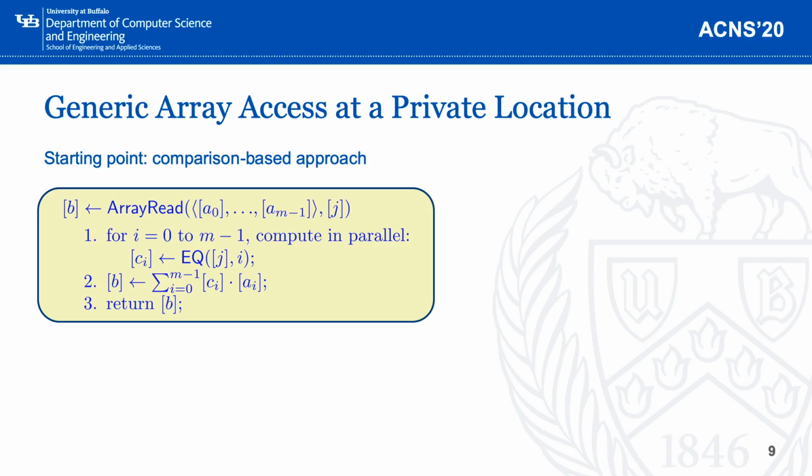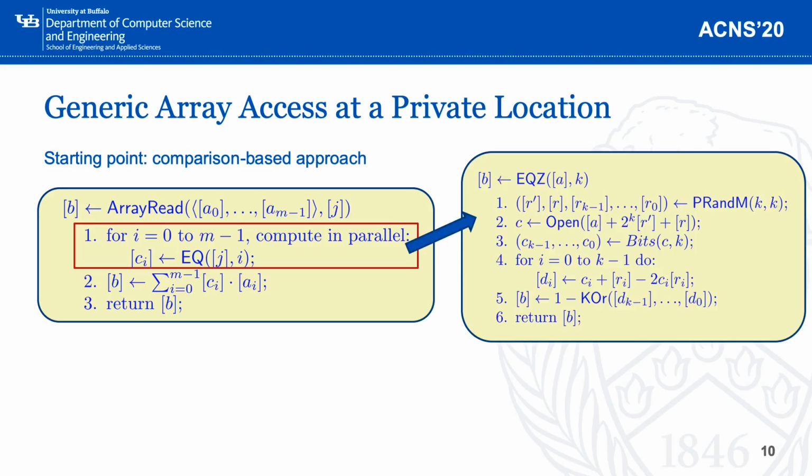So our first observation is that the comparisons might be redundant because we just compare the index J with 0, 1, 2, and 3, and all these indices are pretty similar and always have the same, known differences. So we decided to look into the equality function here more carefully. Then we noticed that this equality function is implemented using a function equality to 0. As you can see, the equality function takes two inputs, the private index J and the index I.